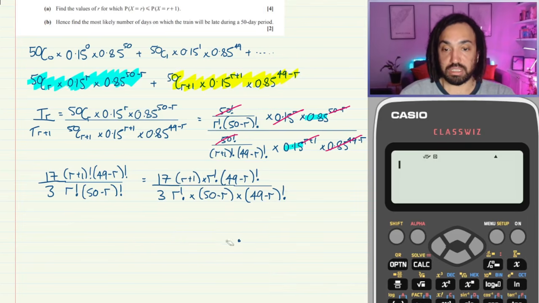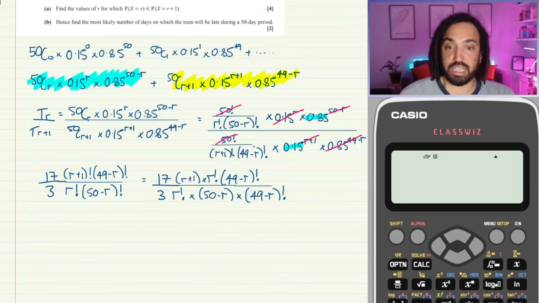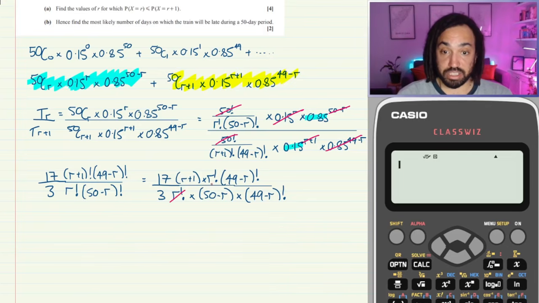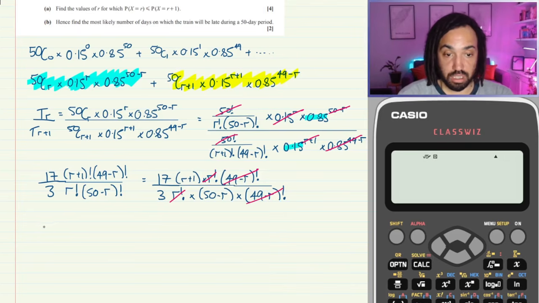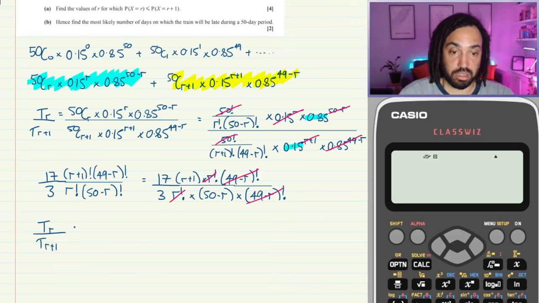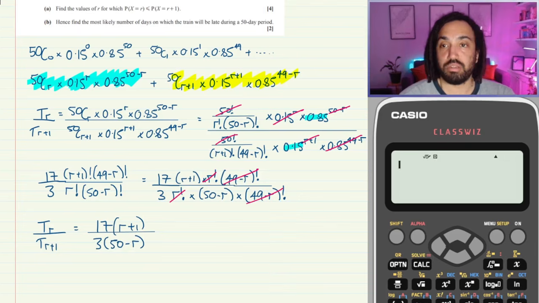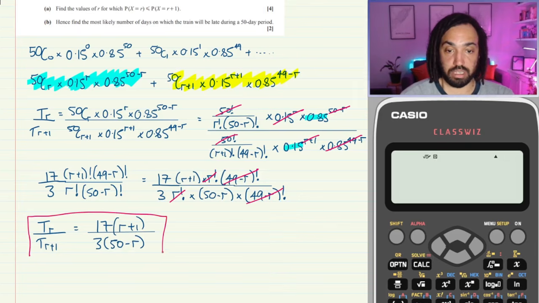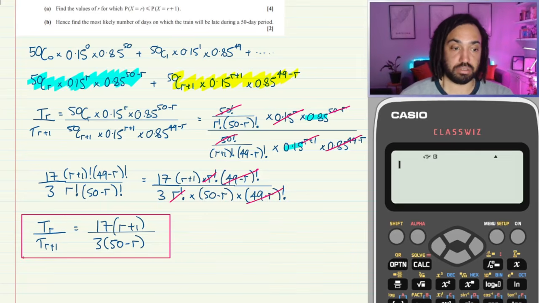Okay, great. So we're going to get some more cancelling here, and this is going to go with that, this is going to go with that. So we are left with our final result of this being equal to 17 lots of r plus 1 over 3 lots of 50 minus r. Perfect. Okay, good job.